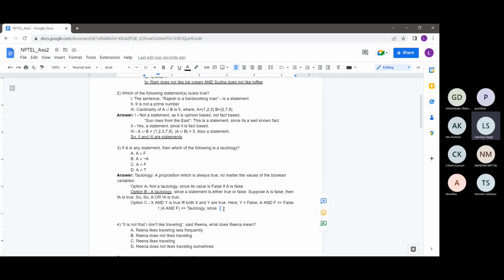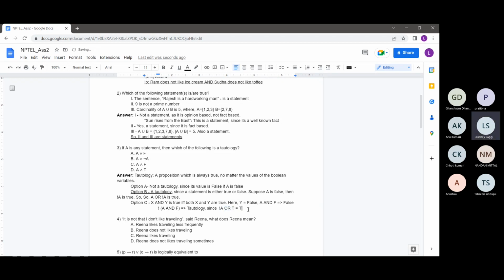This gives me not A, or, since the and becomes or, and then F becomes true. In an or, if either of these terms is true, then the or operator returns true.